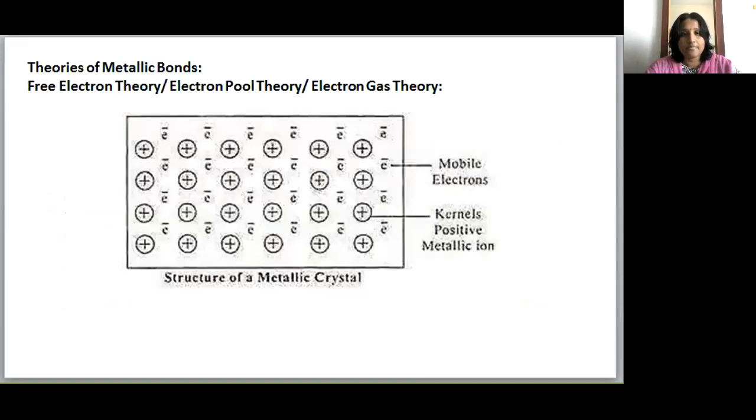The first theory is the free electron theory, or electron hole theory, or electron gas theory. According to this theory, each atom in a metal crystal loses all its valence electrons. Thus, the electrons form an electron pool or electron gas in a crystal lattice. The resulting positively charged metal ions are called kernels, and the mobile electrons and these kernels are held together by the electron pool or electron gas. These kernels, or positive metallic ions, do not float randomly in the sea of electrons, but they have definite positions at measurable distances from each other in a crystal lattice.